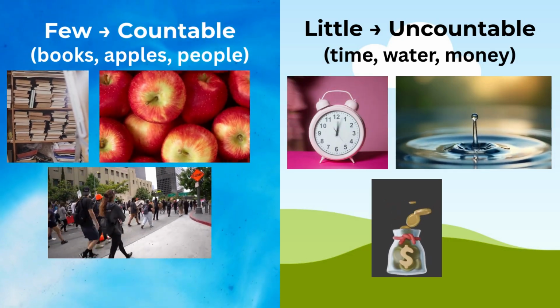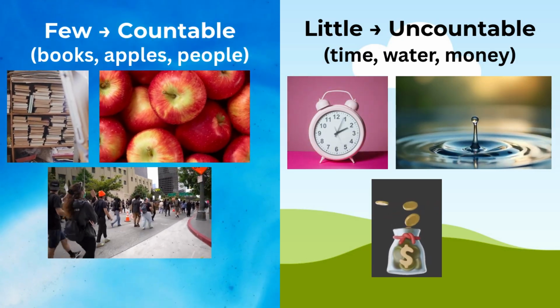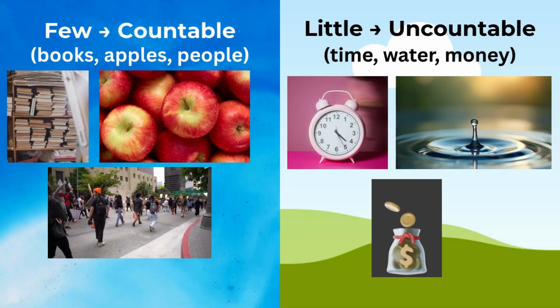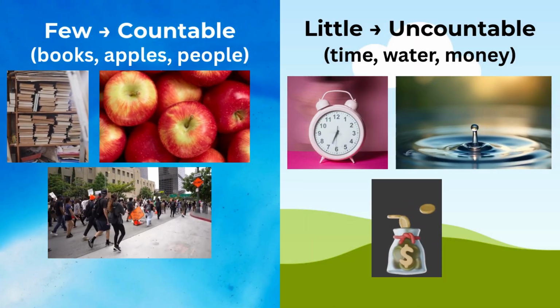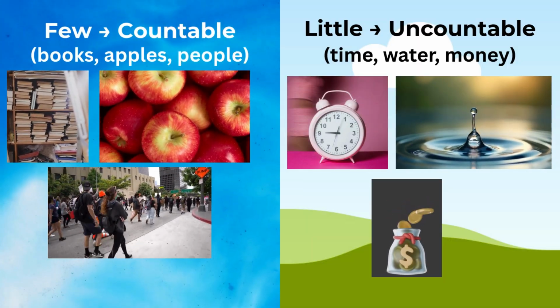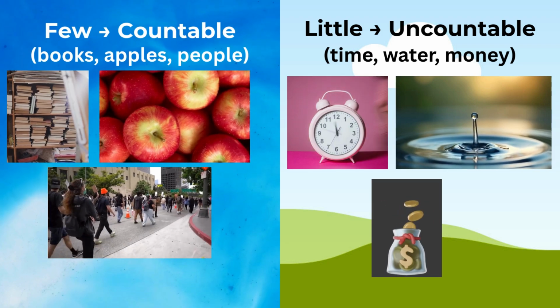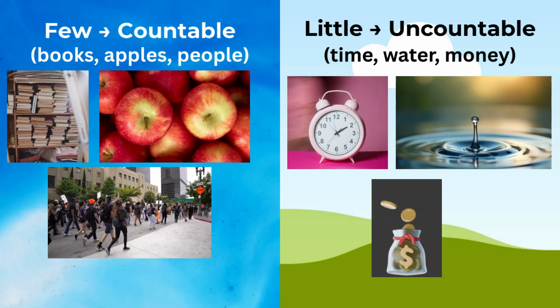First, remember this golden rule. We use few, a few, the few, only a few with countable nouns, like books, people, apples. And we use little, a little, the little, only a little with uncountable nouns, like water, time, money.